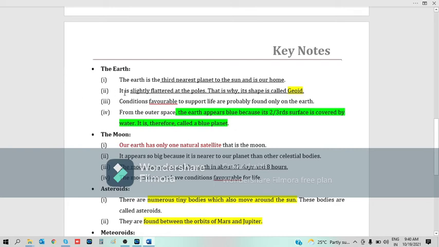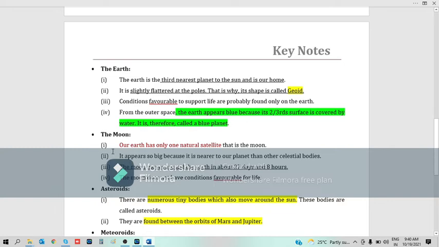The Earth. The Earth is the third nearest planet to the Sun and is our home. It is slightly flattened at the poles. That's why its shape is called a geoid. Conditions are favorable to support life. Life is probably found only on the Earth. From outer space, the Earth appears blue because two-thirds of its surface is covered by water. It is therefore called the blue planet.